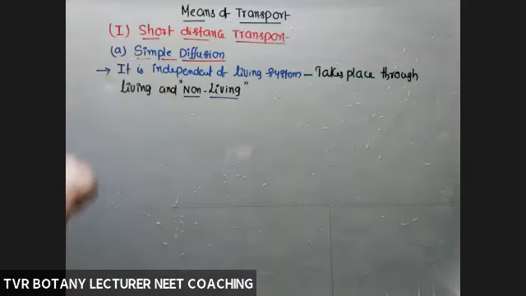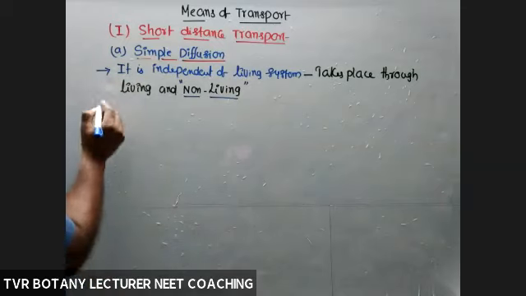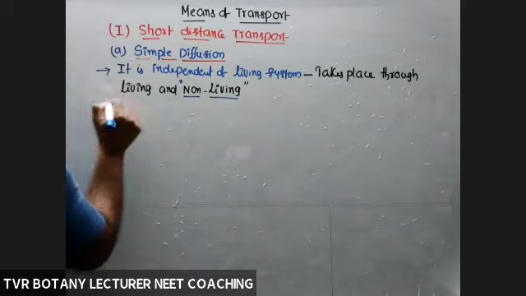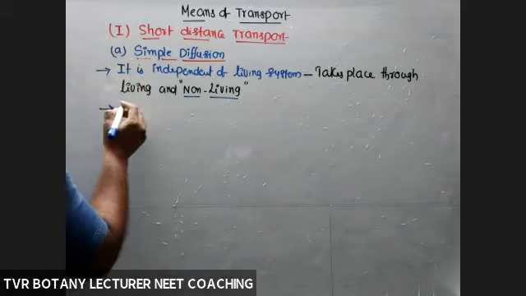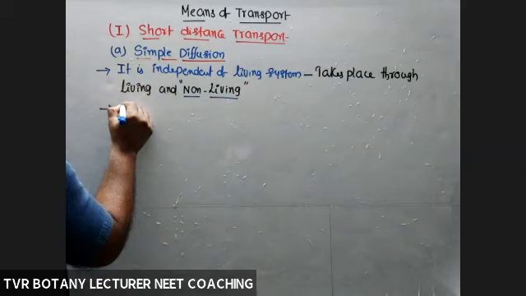So what are the living systems? First of all, we have to focus on what are the living systems. So in a cell, what are living things? Living things which are able to regulate.